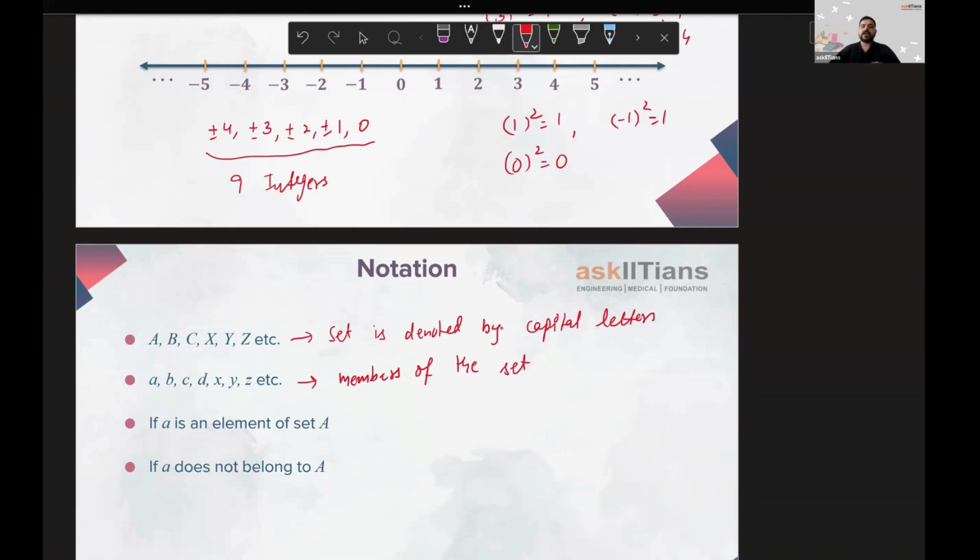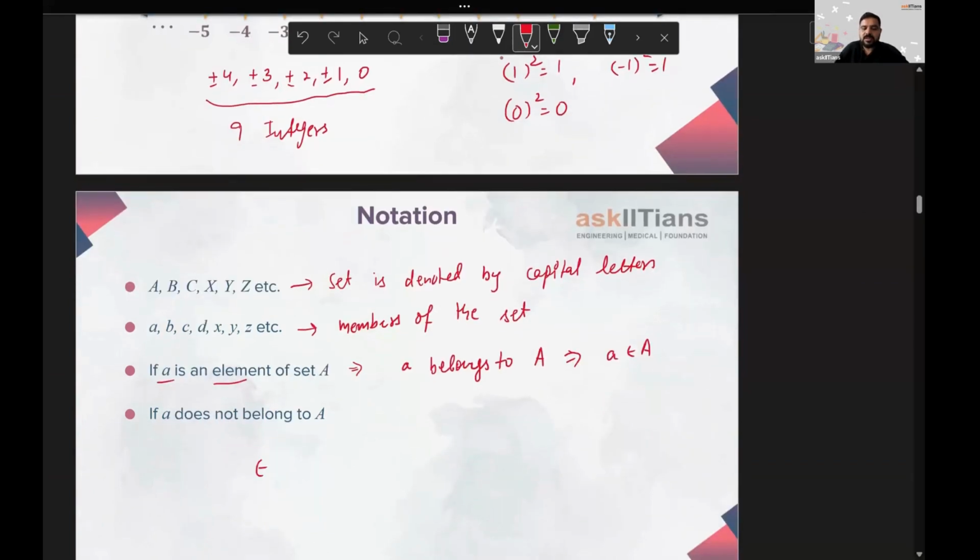Right. So let's say if I have to write that small a is an element of set A, what does this mean? That I am trying to say that the small a, the member of the set, belongs to the set A. Mathematically, we'll be writing this as a belongs to A. This is the symbol for belongs to. I hope we're sorted till here.